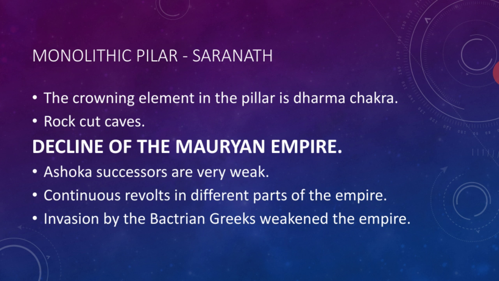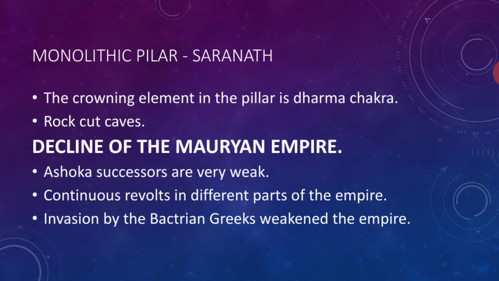We can see rock-cut architecture. What is that architecture? A very big stone will already be there, a single stone. That single stone will be carved, and there they will make a place, a staying place like that. It also includes caves. In olden days people lived in caves only. So this is Mauryan art and architecture. Next, what is that?